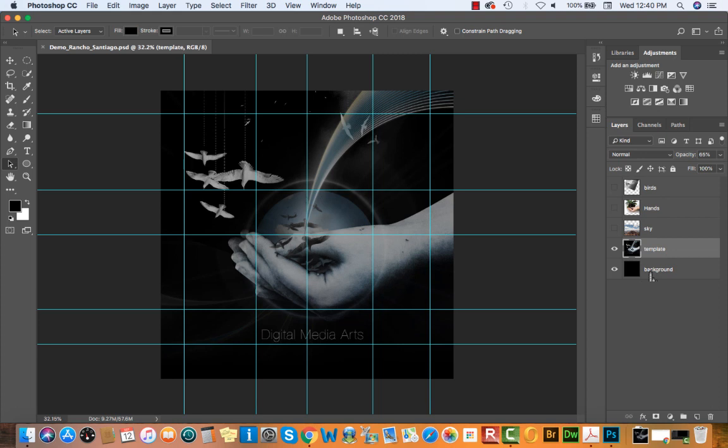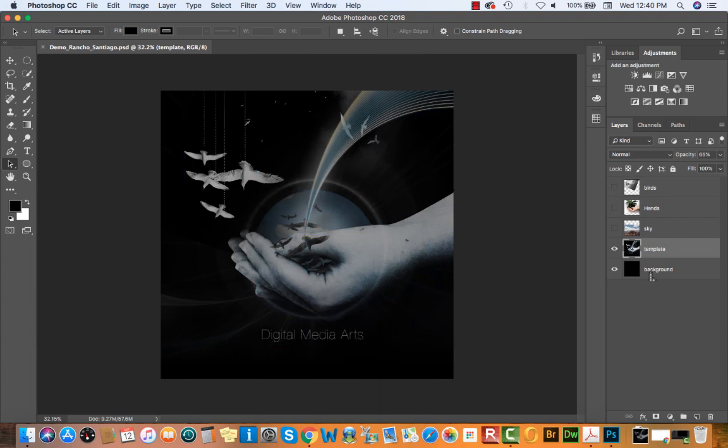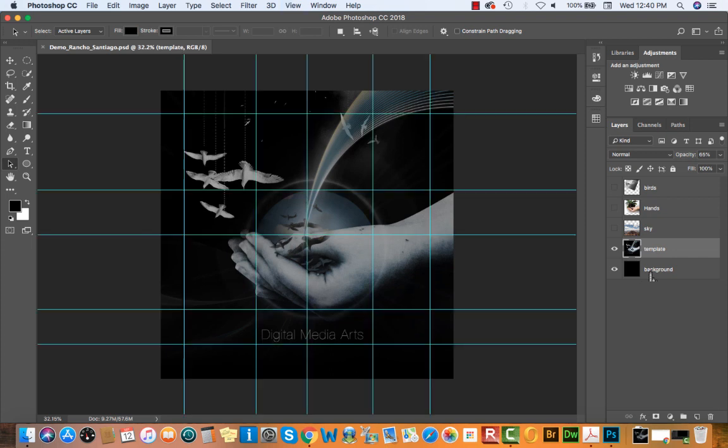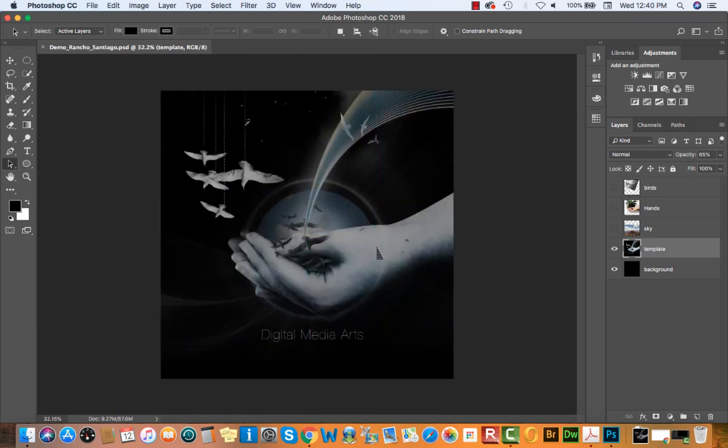If you want to hide your guides, just hit Command semicolon and they'll be hidden. If you want to see them again, Command semicolon will also reveal them. I like to use guides sometimes if I'm trying to align things with one another, or just to help me understand where the scale is on a page that I'm working on. So I might reference these again as we're developing this image.